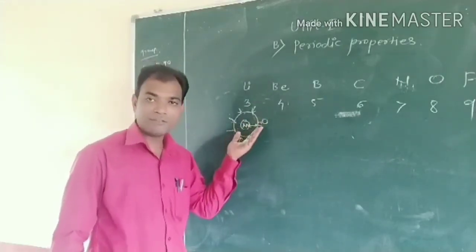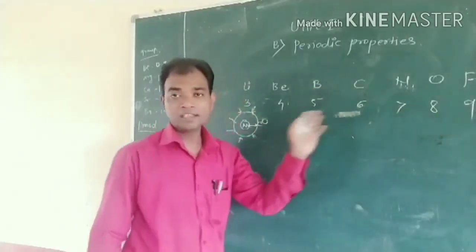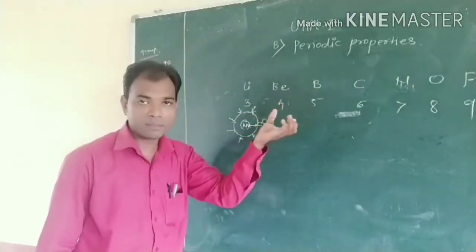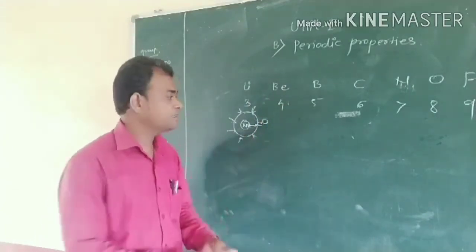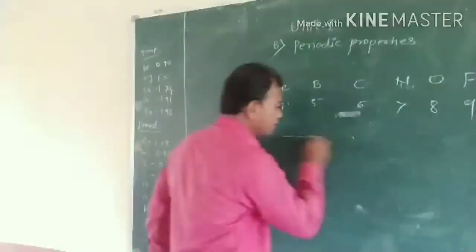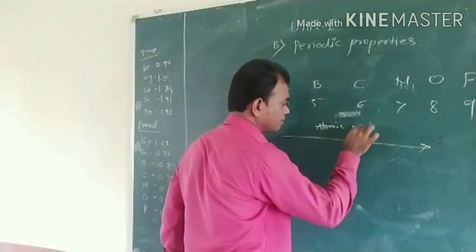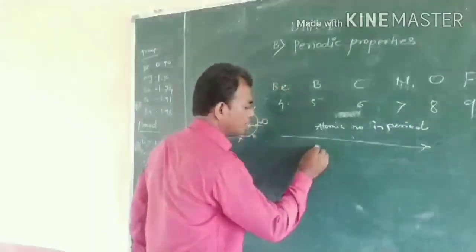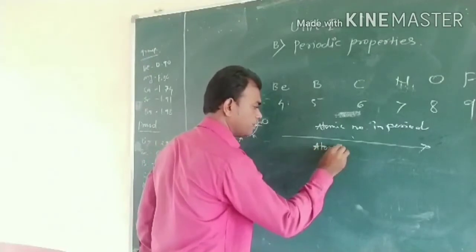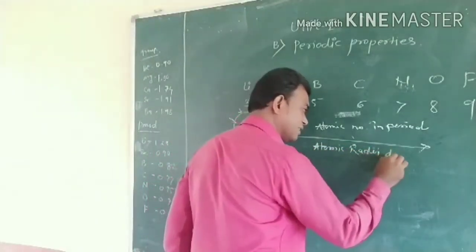So when we move from left to right in a period, the size of the atom decreases. That means if the atomic number increases in a period, the atomic radius decreases.